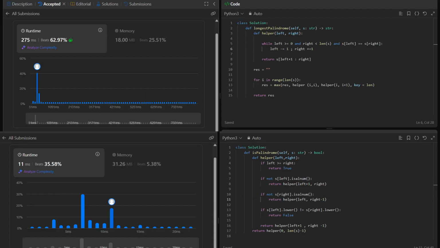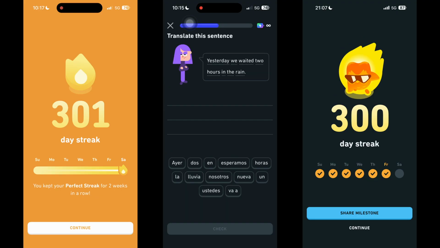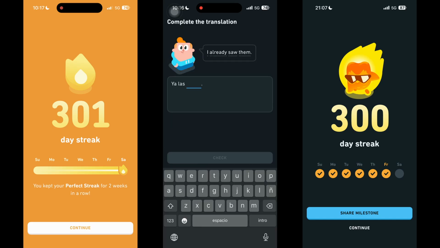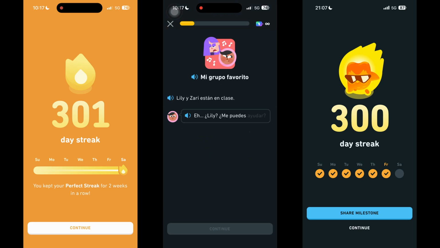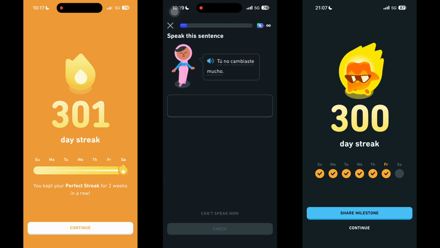After this, it was time for my daily language practice, Spanish. Yesterday I completed day 300, and today I officially reached day 301, keeping my streak perfect for 2 weeks straight, which honestly felt like a small achievement in itself.